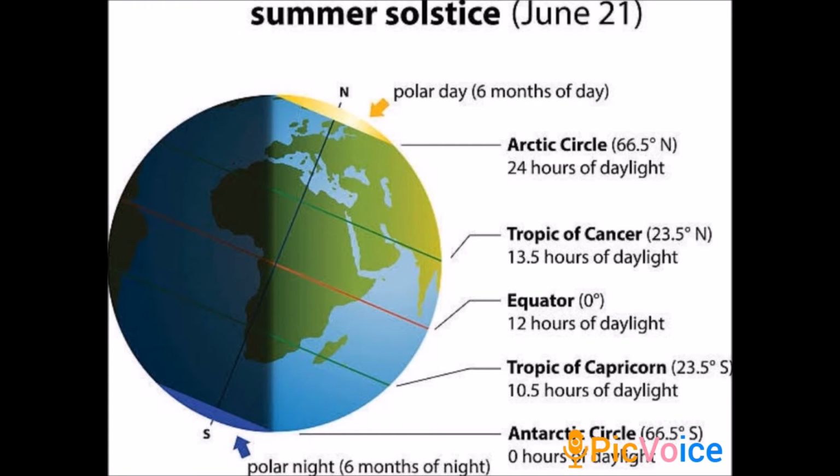Because of the earth's position, since it is tilted, the North Pole has continuous daylight for 6 months, and it experiences the longest day of the year. And in the southern hemisphere there is winter solstice. So the South Pole has continuous darkness for 6 months, and it experiences the shortest day of the year.